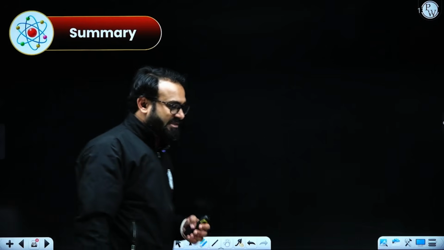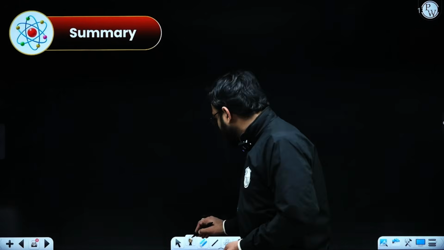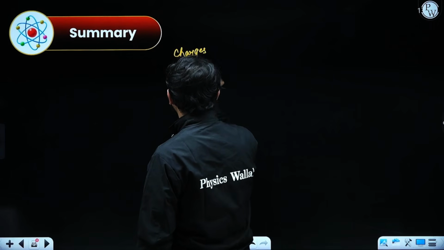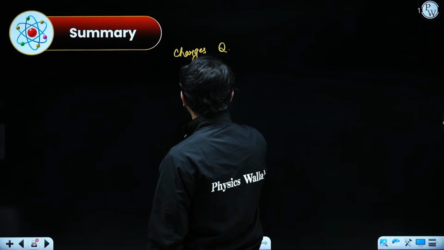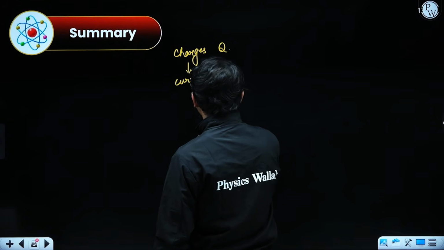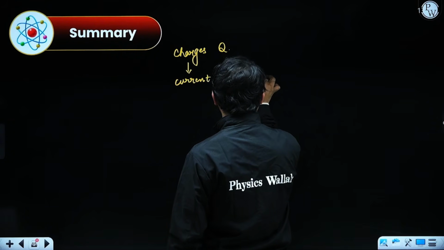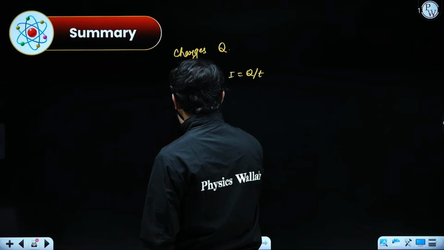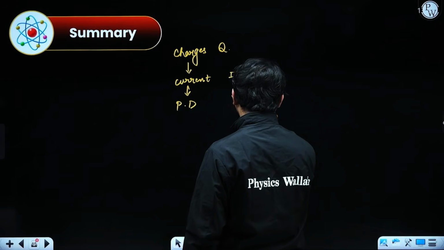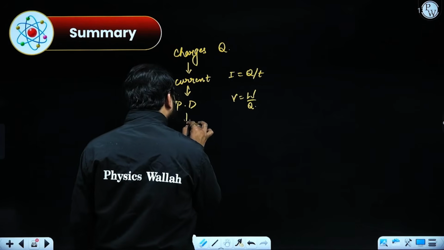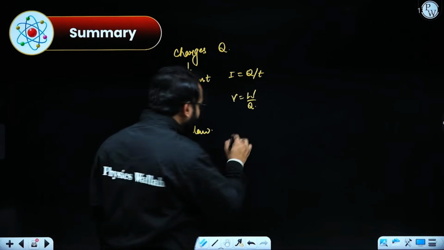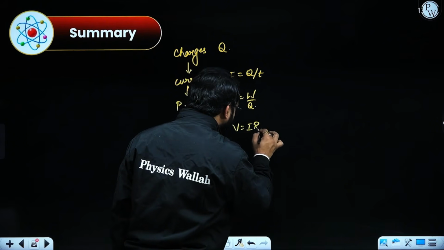The summary of this chapter: we started with charges, Q. Related to that, we came across electric current, because I = Q/T. Then we moved to potential difference, which was W/Q, with charge in it. Then we switched to Ohm's law, where we came across V = IR.